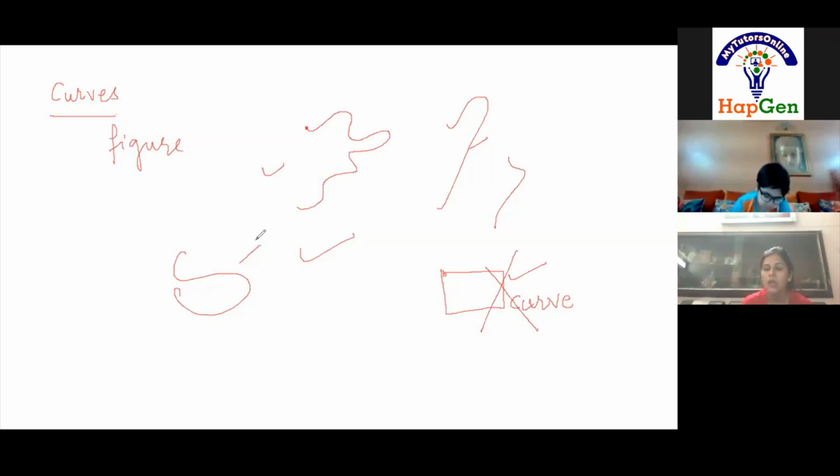A curve is a figure which can be drawn without lifting your pencil from the notebook.